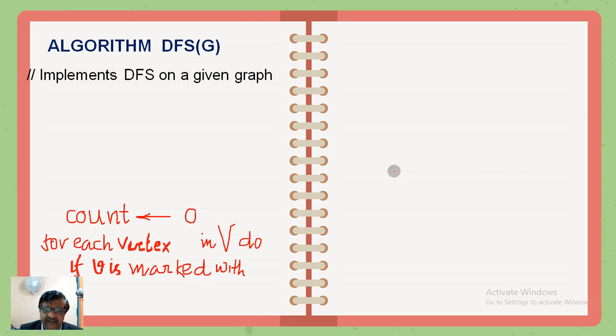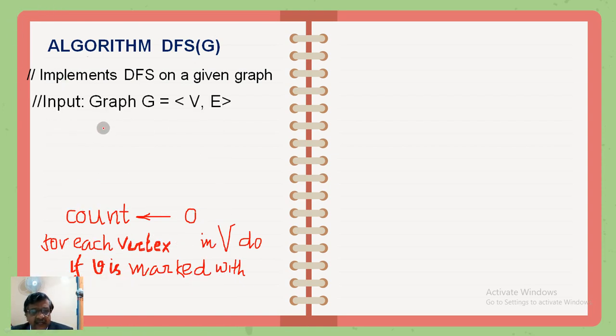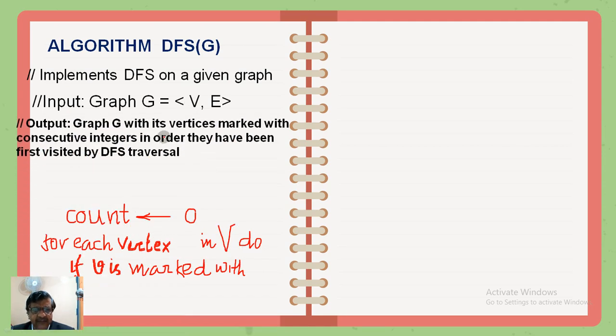It implements DFS on a given graph. Input is a graph, a set of vertices and edges. Output is a graph once again with its vertices marked with consecutive integers in the order they have been first visited by the graph traversal algorithm.